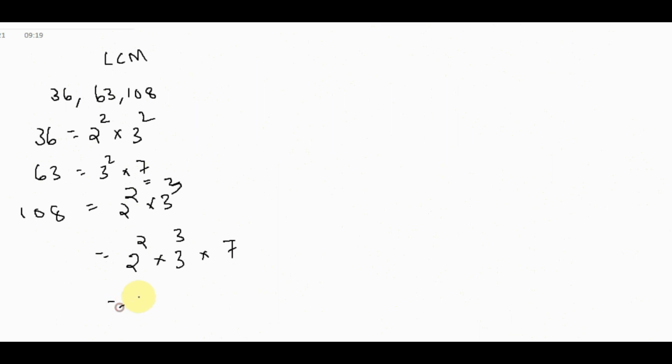So what is it? 4 into 9 into 7. 9 sevens are 63. 63 into 4: 4 threes are 12, remainder 1, 4 sixes are 24, plus 1 is 25, so 252. The LCM is equal to 252. This is the method for finding the LCM.